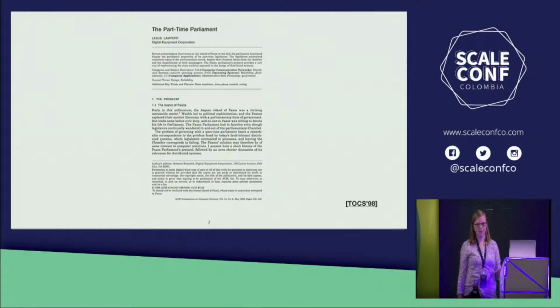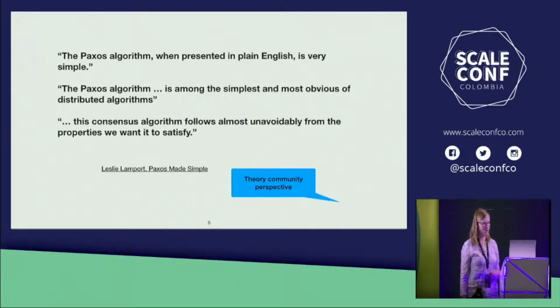If you've used Zookeeper, that uses a protocol underneath called ZAB to provide atomic broadcast. That shares most of its foundation with Paxos. If you've used etcd, that's based on Raft, and Raft is itself based on Paxos. In fact, basically all of the consensus algorithms that we see deployed in practice are based on Paxos, this one big algorithm. This algorithm achieves consensus in 2 phases, and each of those phases requires a majority of servers to participate. So let's see what people have to say about this algorithm.